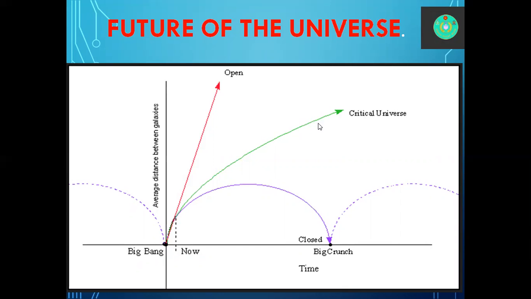If the value of omega is greater than 1, that is called open universe. If the value of omega is less than 1, that is closed universe. And if the value of omega is equal to 1, that is critical universe or flat universe. Here omega is the ratio of the average density and the critical density of the universe.